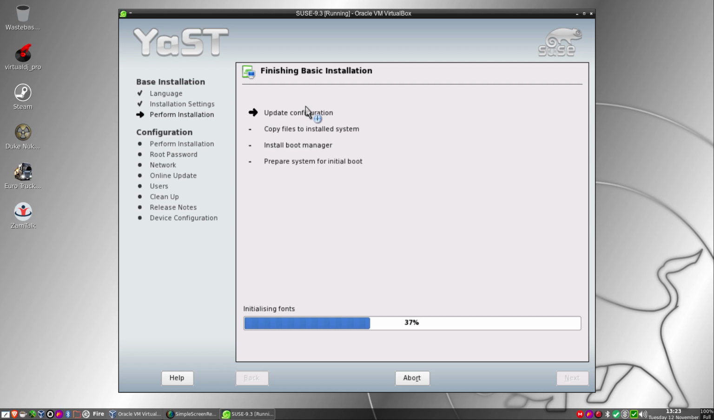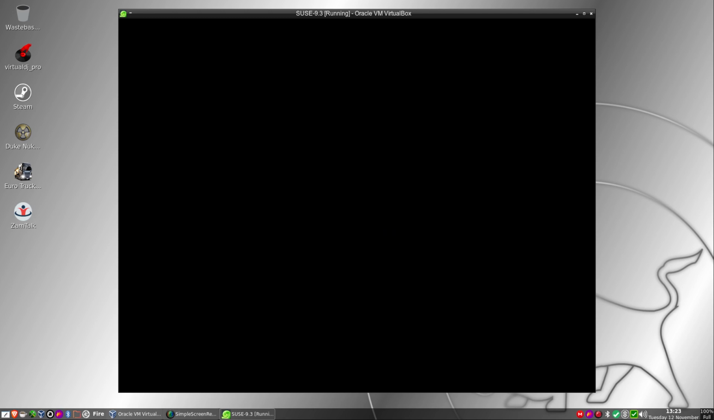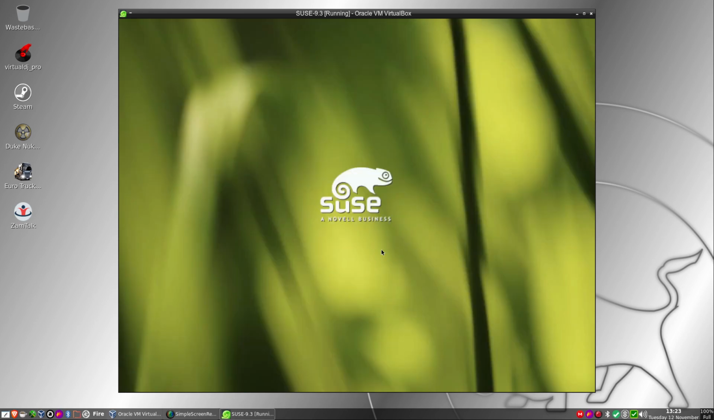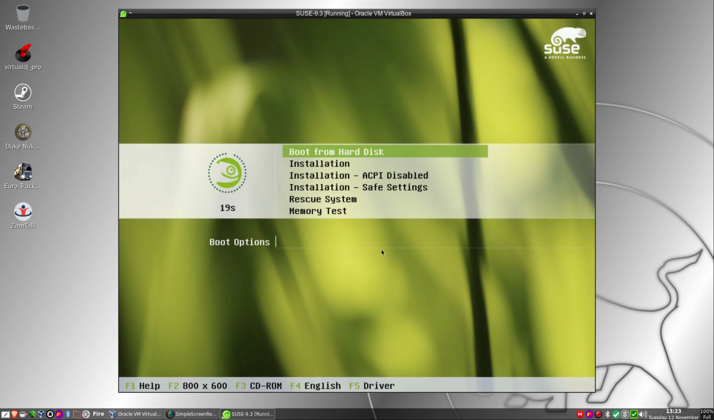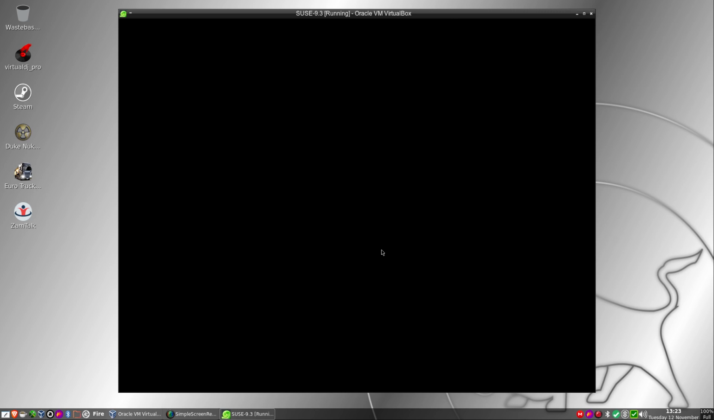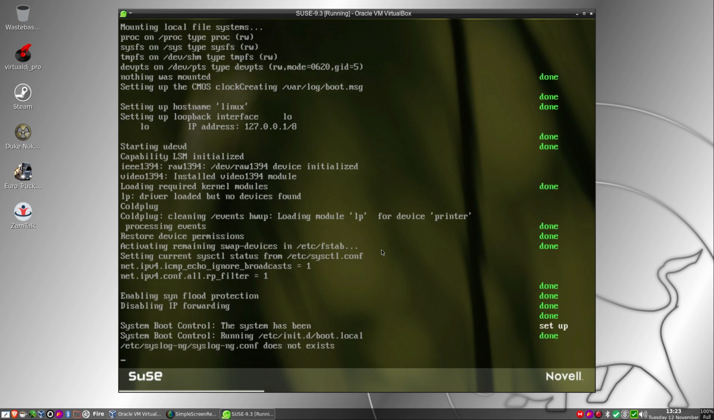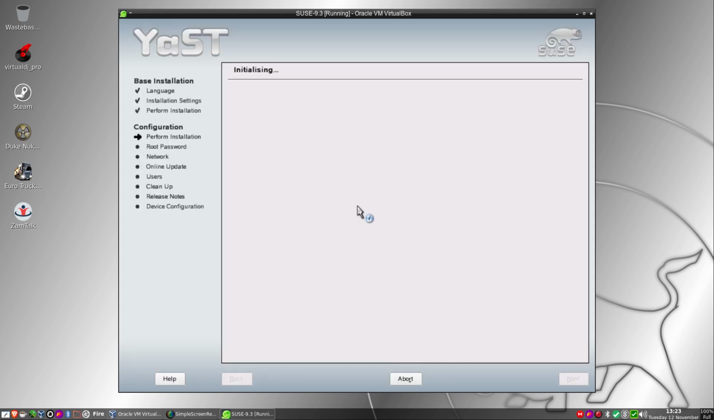I'm just wondering if I've missed a trick here. Okay, we can reboot now. Alright, fair enough. I will let it. And perhaps this is why. Perhaps it does do the initial. Alright, we'll boot it from the hard disk. Right, initialising hardware. And see where it takes us. Hopefully to CD2.